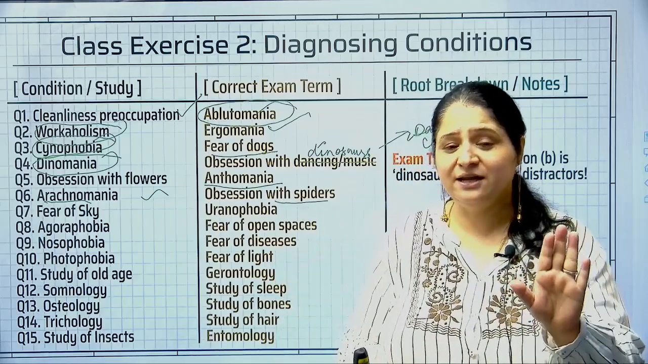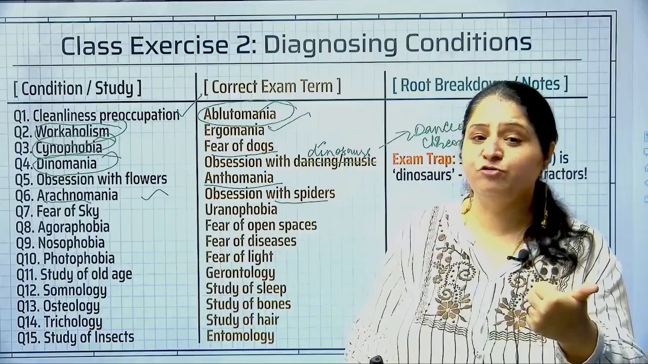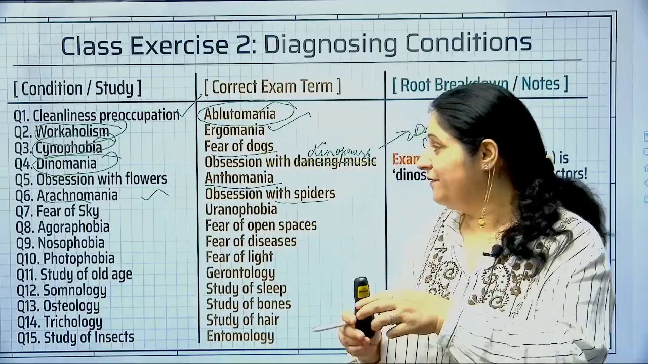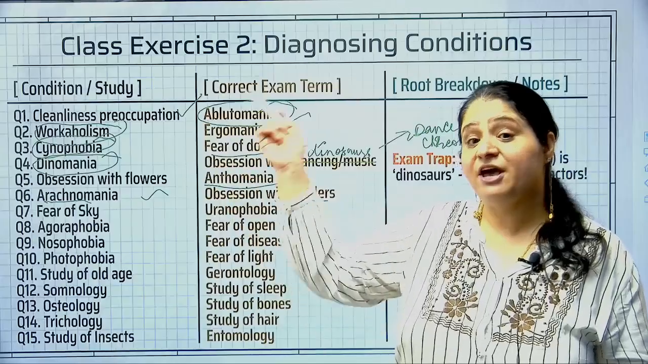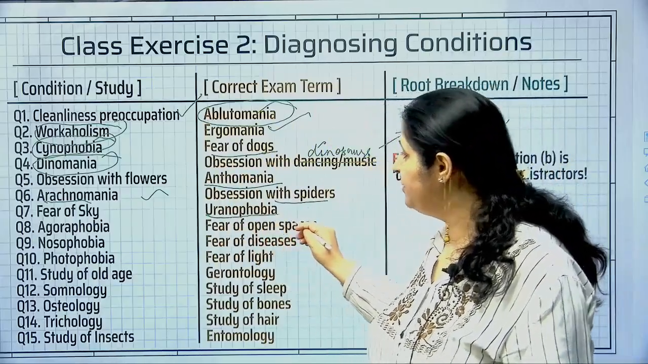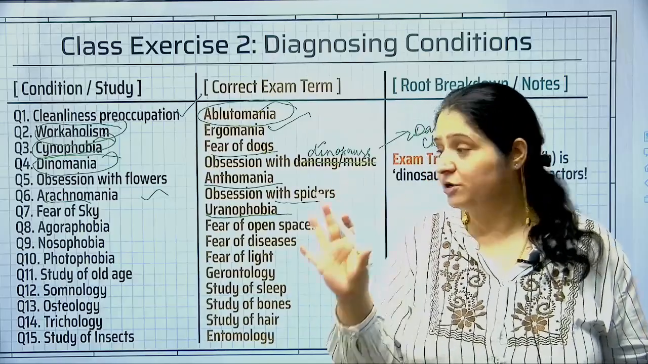One thing we have to remember: fear is phobia and obsession is mania. Wherever fear comes, it will be phobia. Wherever obsession comes, it will be mania. Right. So now it's asking for fear of sky. So it will be phobia, but which phobia? It would be uranophobia. So urano has something to do with sky. Urano is a word for sky.